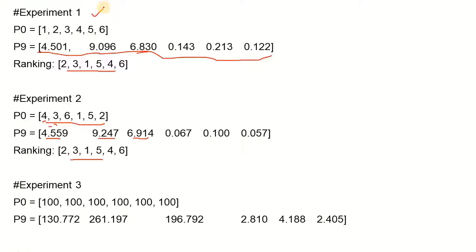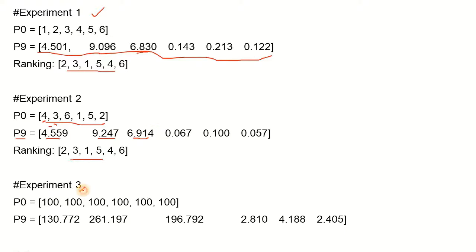So this is the beauty of the PageRank algorithm, that whatever your starting point is, it is always going to converge to that stationary distribution, after which it's hardly going to make any change. We are only considering the first 9 iterations. If you go to 100 and 200 iterations, the values are going to get even further closer.